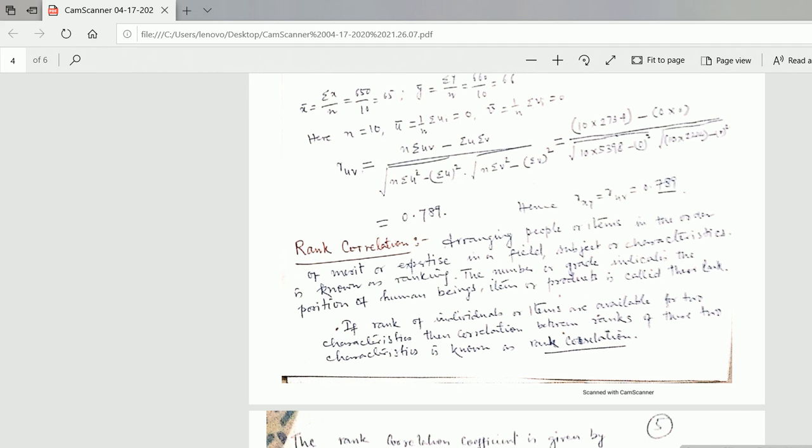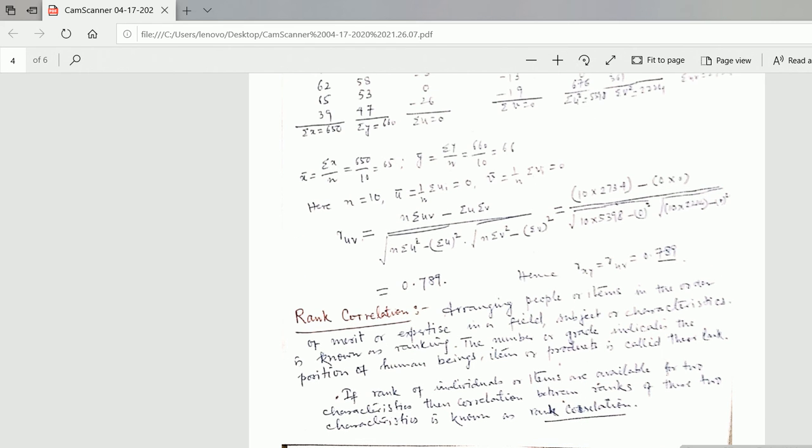So what I want to say to you is that this is very easy. You have to remember only the formula, and the rest is okay. You can see by this problem that it is very easy to understand these things. All right, now we will discuss rank correlation.